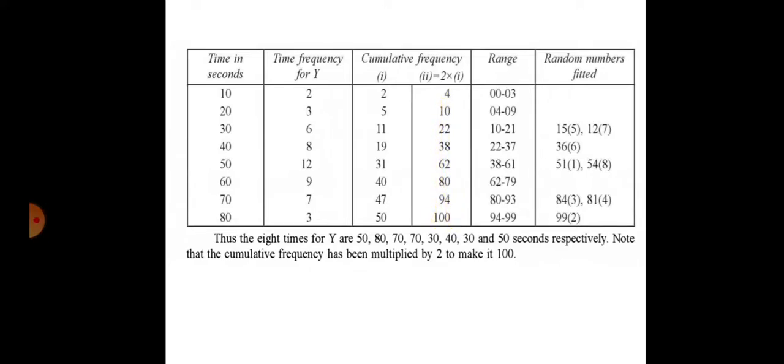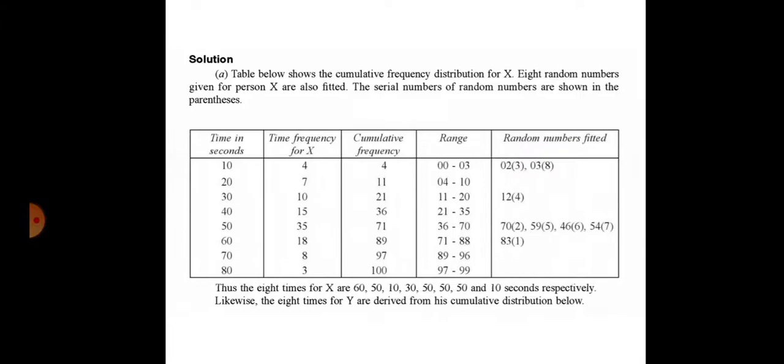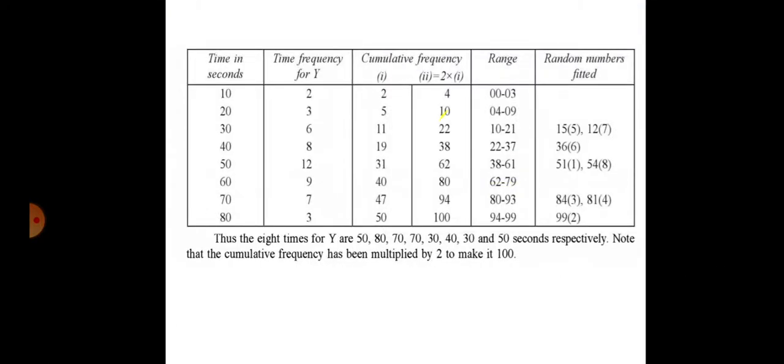Once you get this cumulative frequency, now you write down the range. This is a 4 value, so range is 0 to 3. Then this is 10 value and previous value is 4, so the range is 4 to 9. Now this is 22 value and previous value is 10. The range is 10 to 21. Now it is 38. Previous value is 22. Range is 22 to 37. Here it is 62. Previous value is 38. Range is 38 to 61.